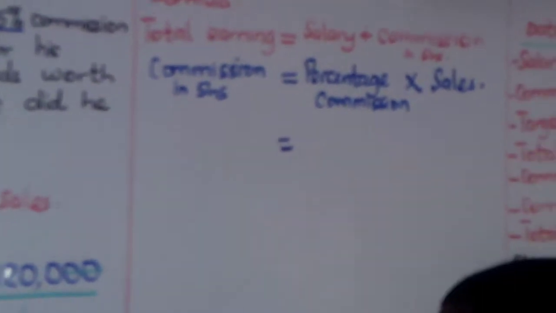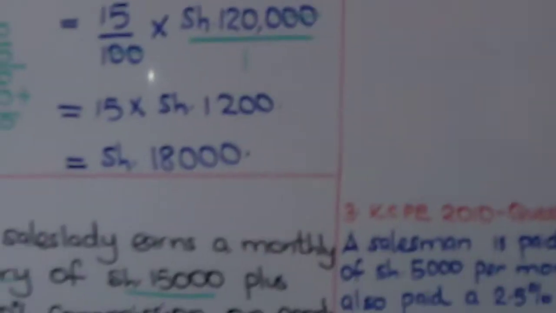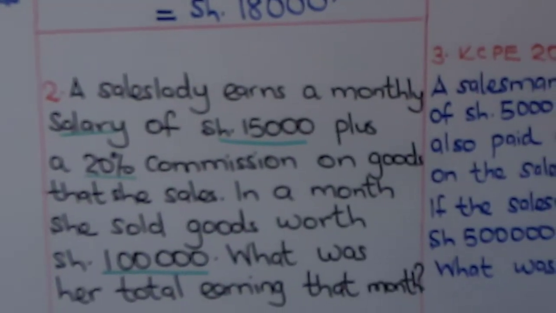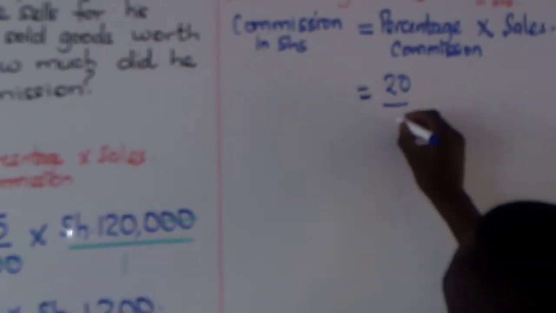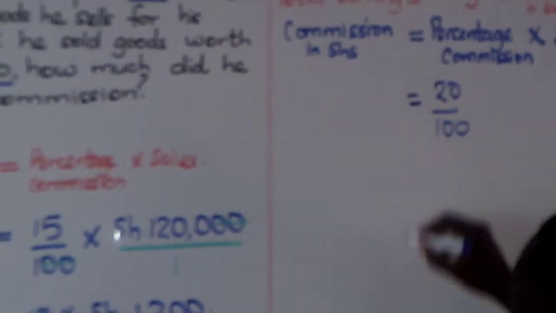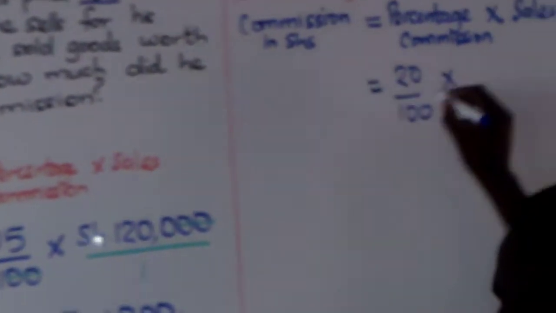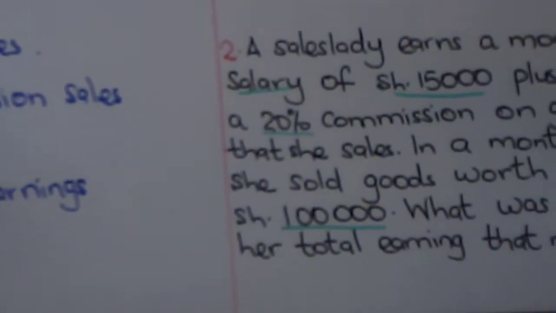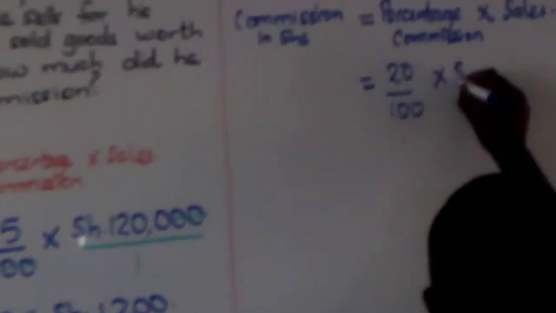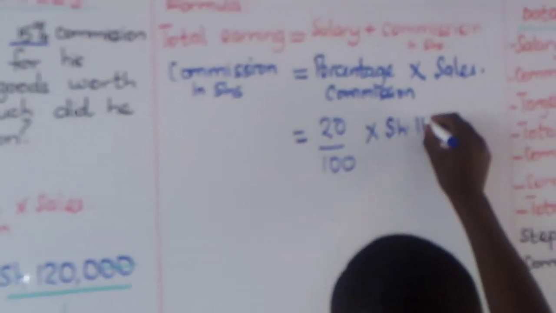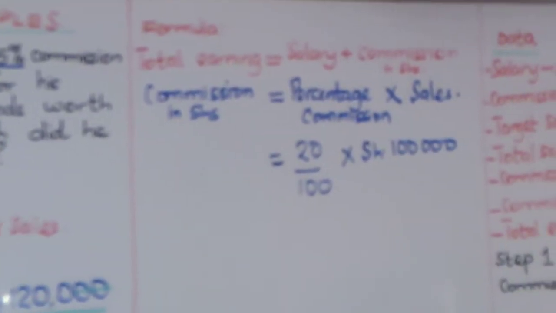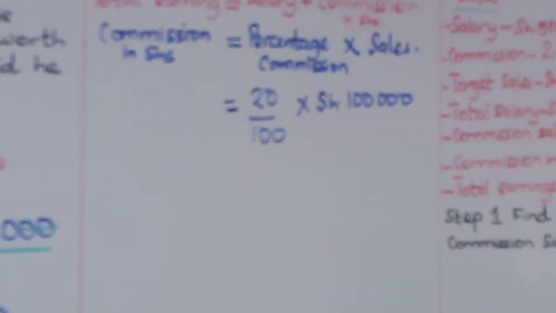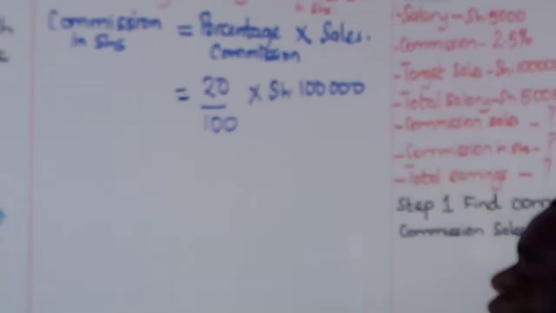And so, what is our percentage commission? Our percentage commission is 20%. And 20% is the same as 20 all over 100, multiplied by the sales. Our sales here is 100,000 shillings. Boys and girls, here we are dealing with a fraction and a whole number.